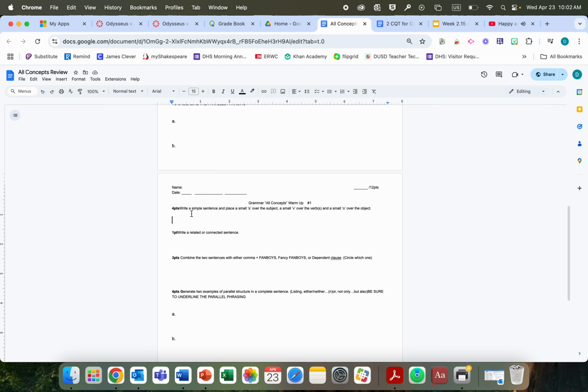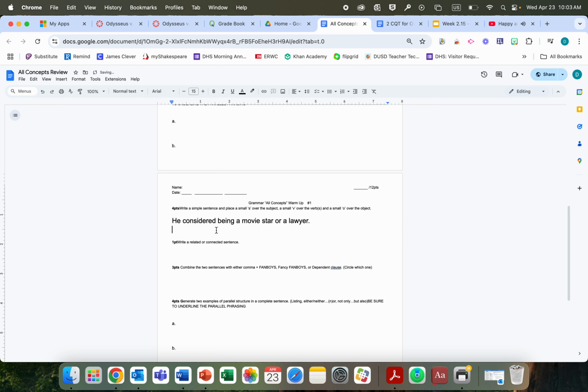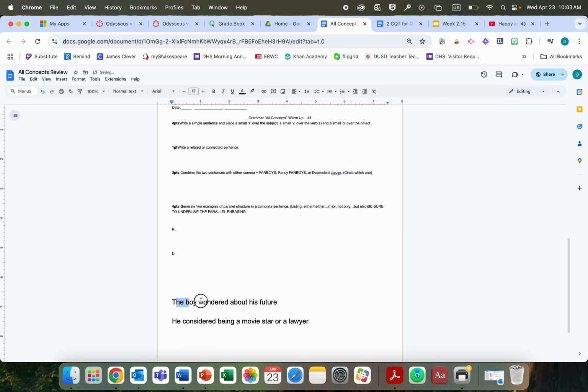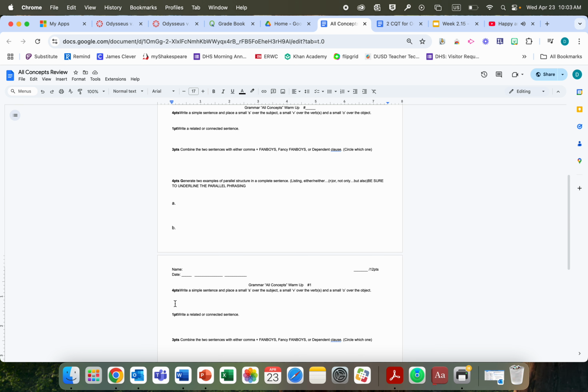All right, so it says write a simple sentence, place a small s over the subject, small v over the verb or verbs, and a small o over the object. Honestly, the o is optional. So let's take a look at our first sentence here. Through the magic of a basic Google Doc, I'm not going to be able to place an s or a small v over these unless I get real creative. So we want to find that verb, that small v or v's first as we create a simple sentence.